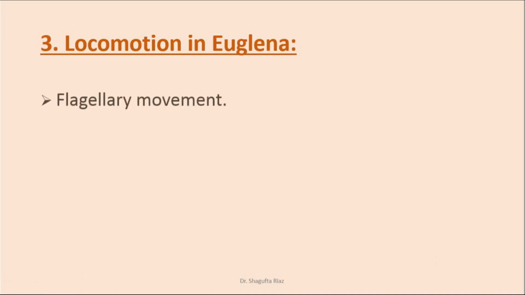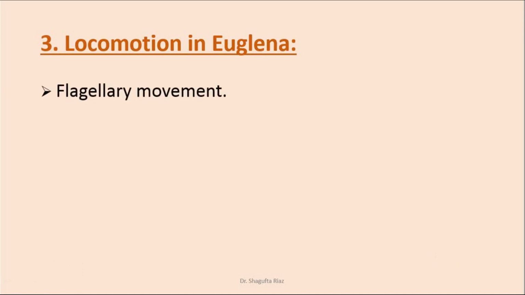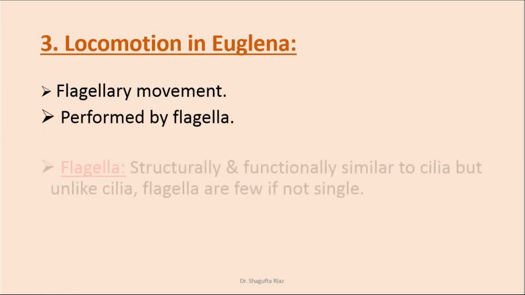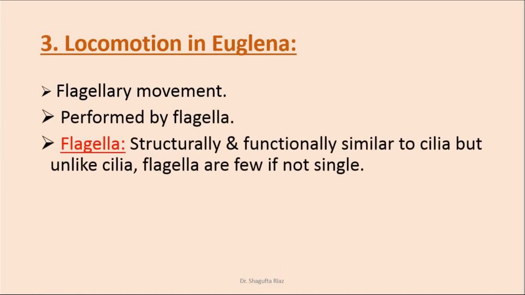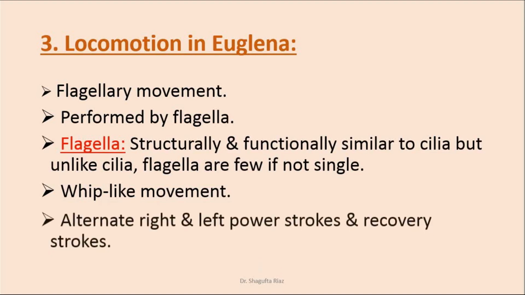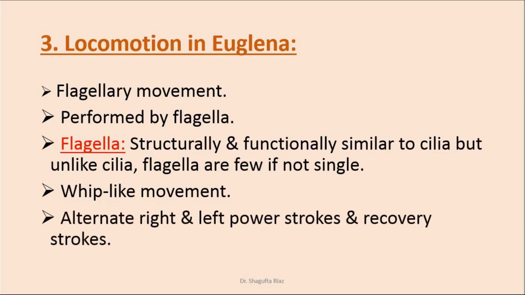Now, locomotion in euglena is called flagellary movement. Why? Because it is performed by flagella. What are flagella? Flagella are structurally and functionally similar to cilia, but unlike cilia, flagella are few, if not single, which means the euglena has only a single flagellum or two. The movement is whip-like. The flagellum moves just like a whip, and this whip-like movement and alternate right and left power strokes and recovery strokes make euglena move forward.